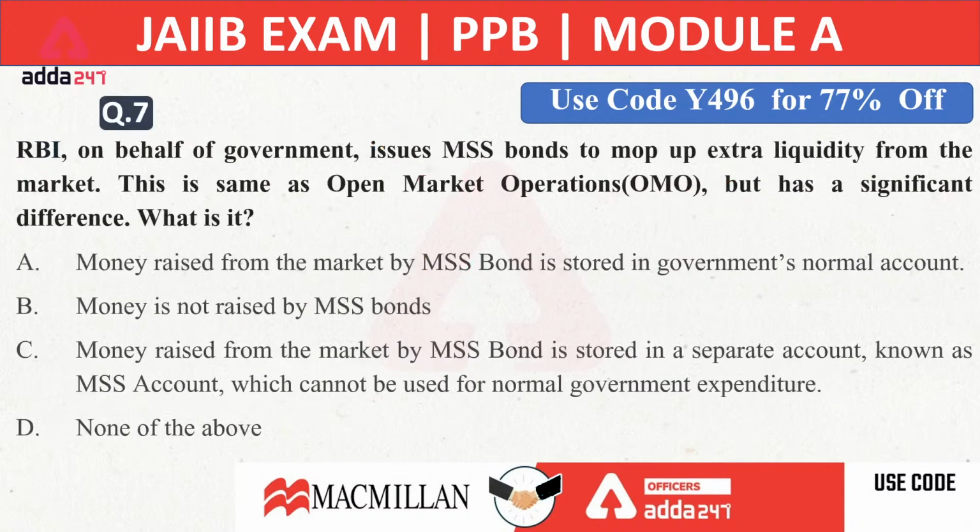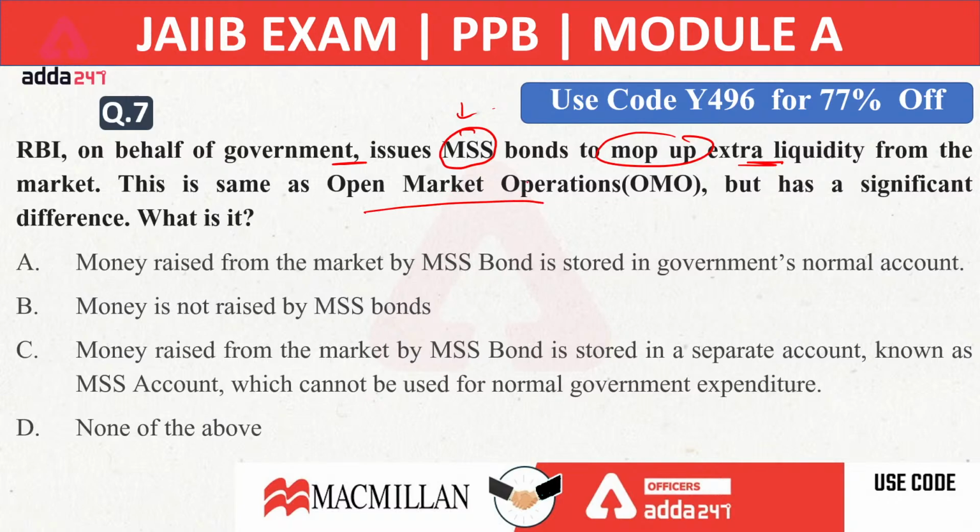Okay, next. RBI on behalf of government issues MSS bonds to mop up extra liquidity from the market. Whenever we are talking about Market Stabilization Scheme, under this scheme RBI issues government securities in the market to mop up the extra liquidity. So whenever there is extra liquidity, RBI issues government securities and absorbs that liquidity from the market. Now this is the same as open market operation.